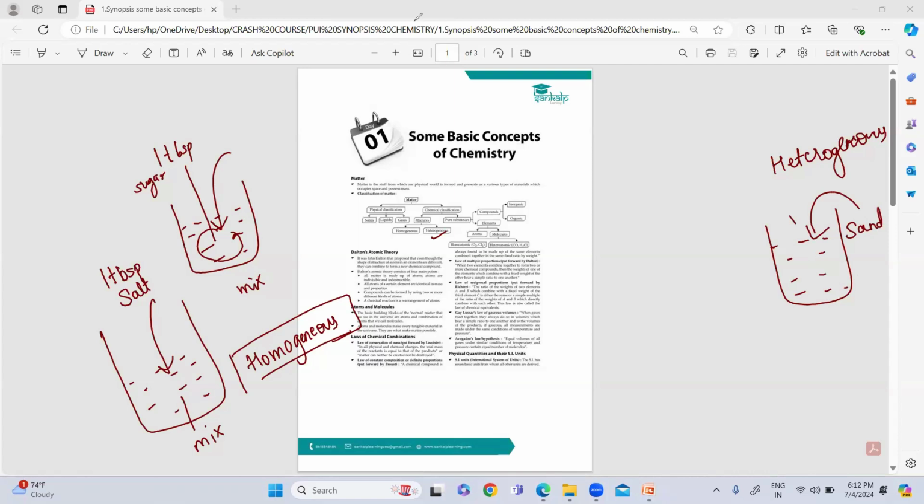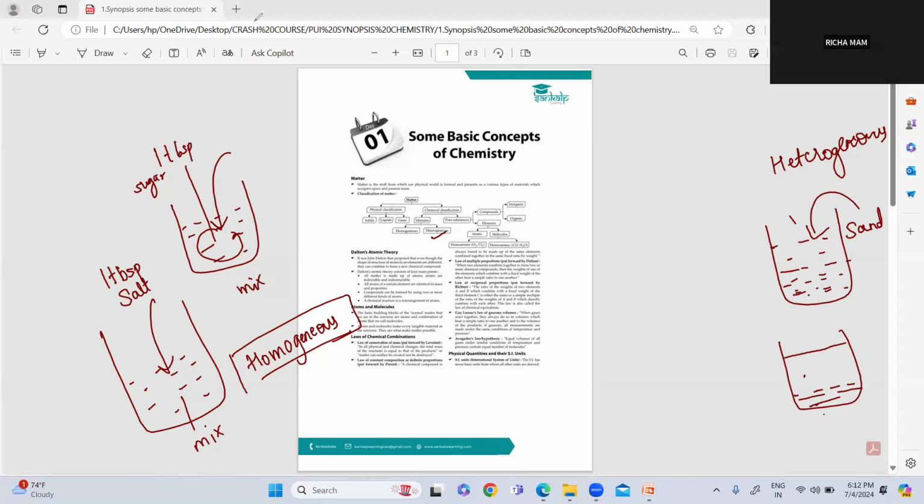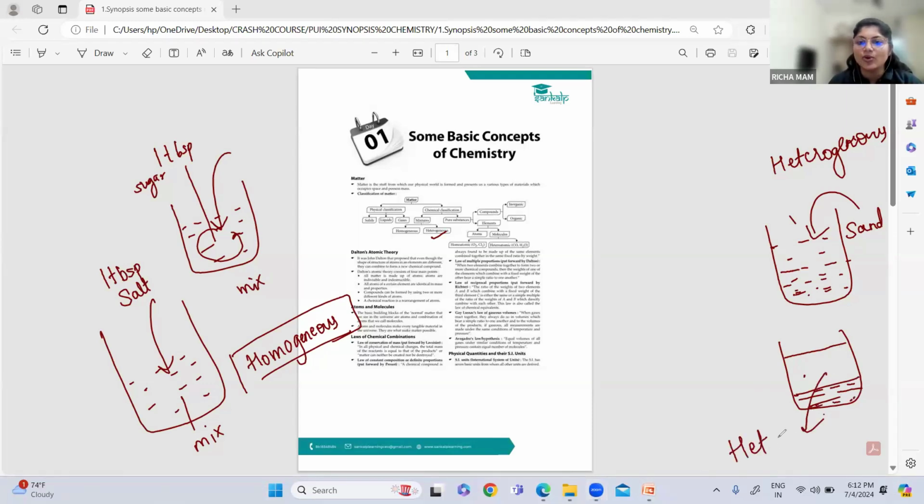Layers, right? Sand will settle down at the bottom and your water will be above that. So you'll be able to see two distinct layers, two different boundaries: one water separately and sand separately. This type of solution in which you can see a boundary, so there is no uniformity, is called a heterogeneous solution.